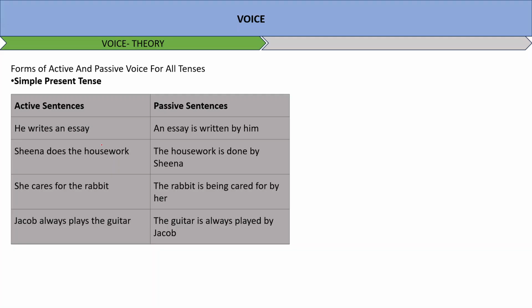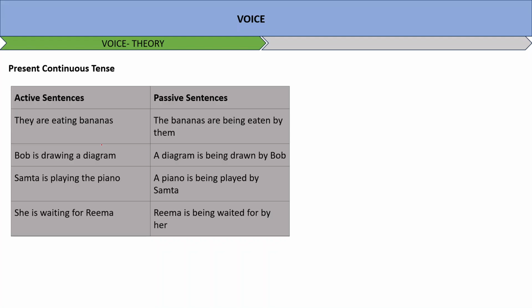In present continuous tense, they are eating bananas. The bananas are being eaten by them. Bob is drawing a diagram. A diagram is being drawn by Bob. Samta is playing the piano. A piano is being played by Samta. She is waiting for Rima. Rima is being waited for by her. This way we will be using sentences. Please read it on your own once. Then we'll move on to the another part of the sentence.